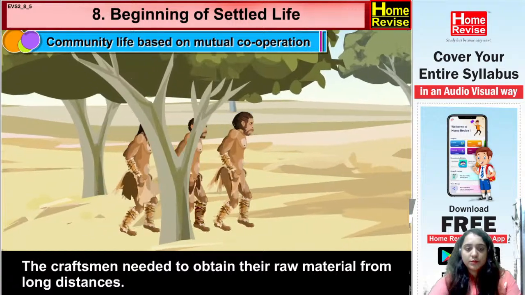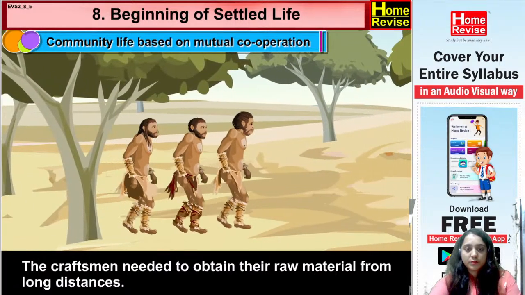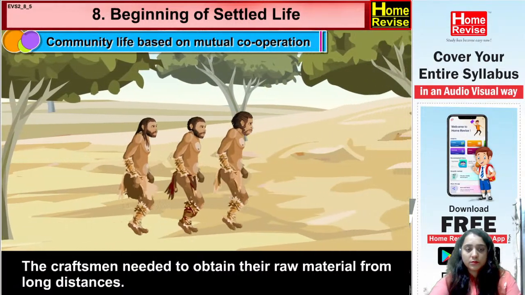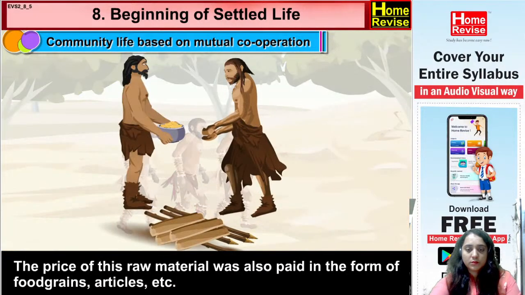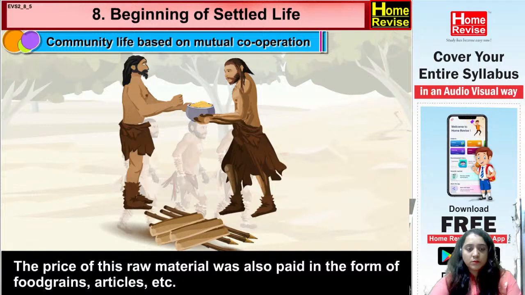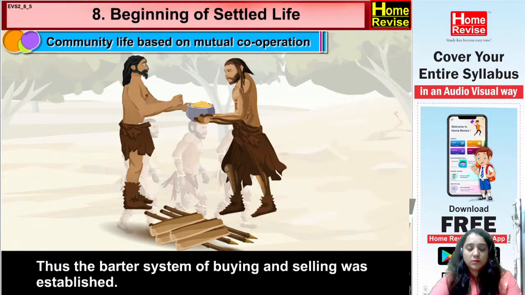The craftsmen needed to obtain their raw material from long distances. The price of this raw material was also paid in the form of food grains, articles, etc. Thus, the barter system of buying and selling was established.